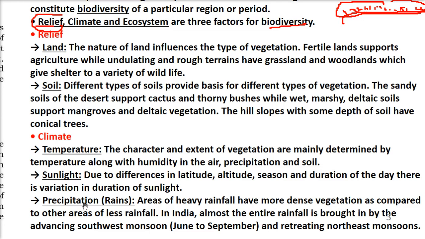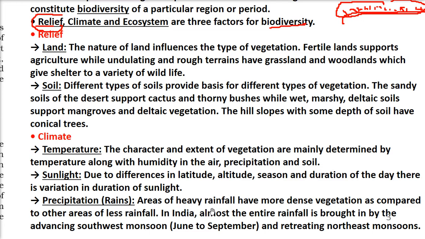Now precipitation, this word is very important. Precipitation is the term, it is not rain. Precipitation is a word given to the content of the wind or air. That can be water, that can be snow, that can be tushar (frost), you can say. In the night time, in between water and snow, there is one more thing that is called tushar. All these combined are called precipitation. We generally say it to be rain because most of the precipitation gives rise to rain only.